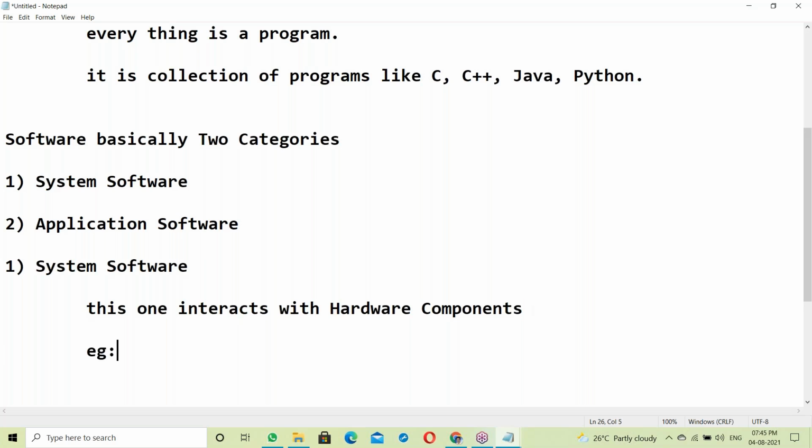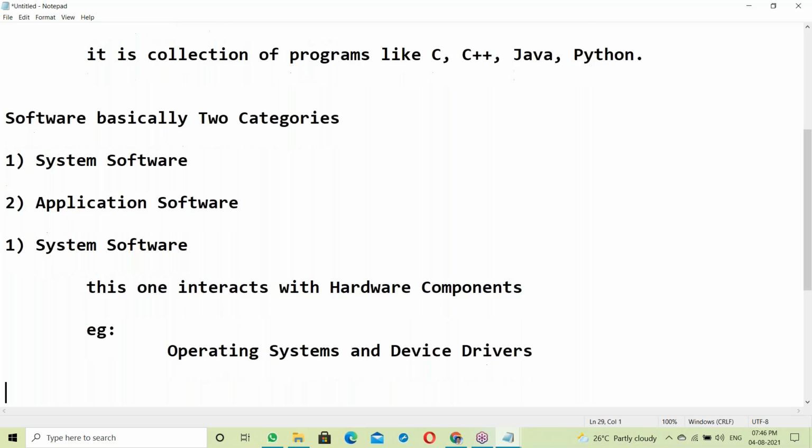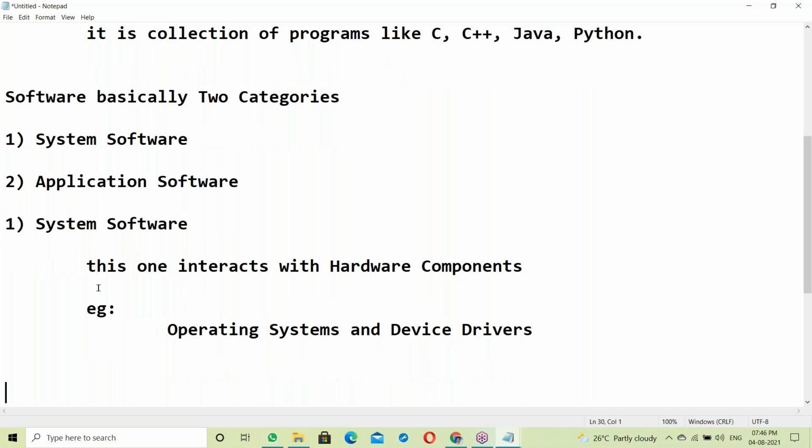For example, operating systems. All the operating systems come under this category. Operating systems and device drivers come under this category. So OS and device drivers.